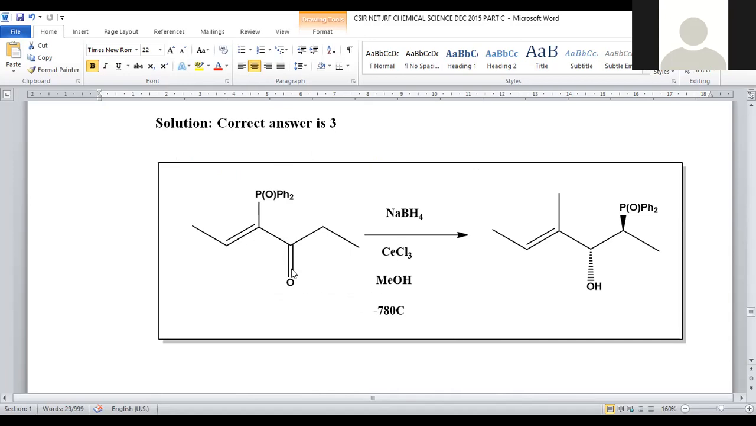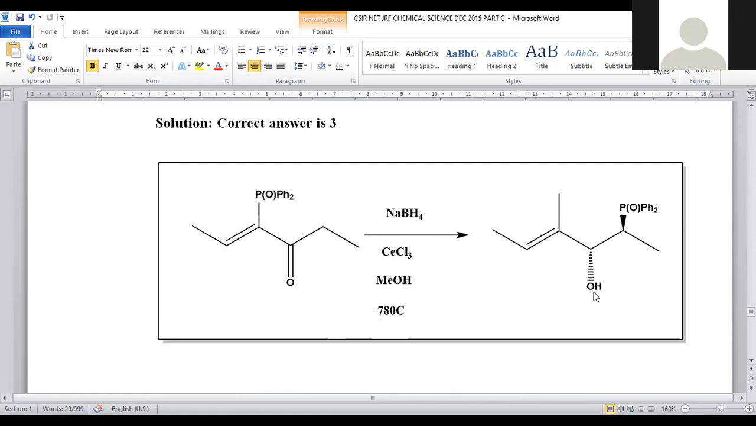Only one functional group gets affected by all these conditions, because sodium borohydride is the reducing agent. Already we know that sodium borohydride is selective only for carbonyl reduction, and cerium trichloride is selective for ketone reduction rather than aldehyde reduction. So it will facilitate the reduction, because first the cerium trichloride will bind to this oxygen, and later the hydride will be attached, and the reduction is carried out at extremely low temperature conditions.